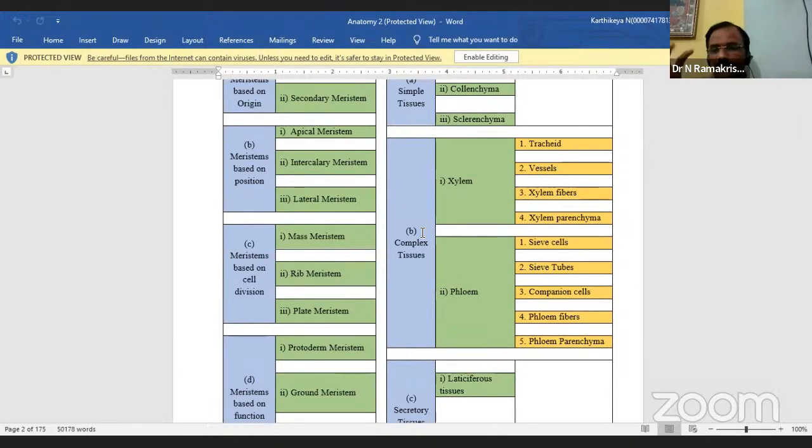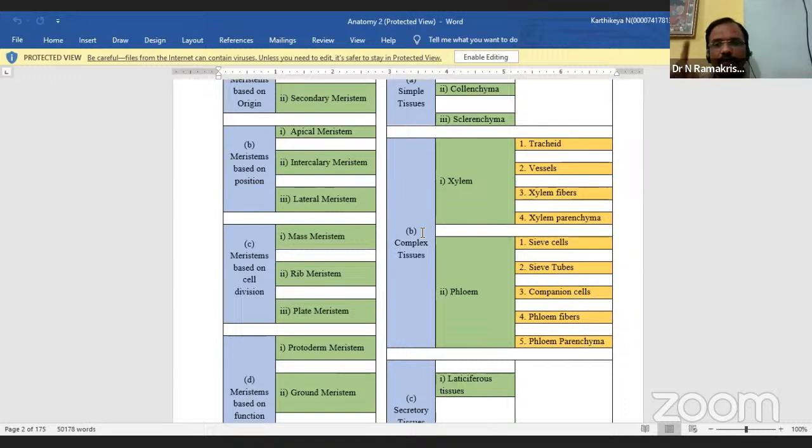Complex means close associations, very close associations of strong cells, so we call them complex tissues. Tissues in which different kinds of cells perform a common function are called complex tissues. They are composed of two or more cell types.